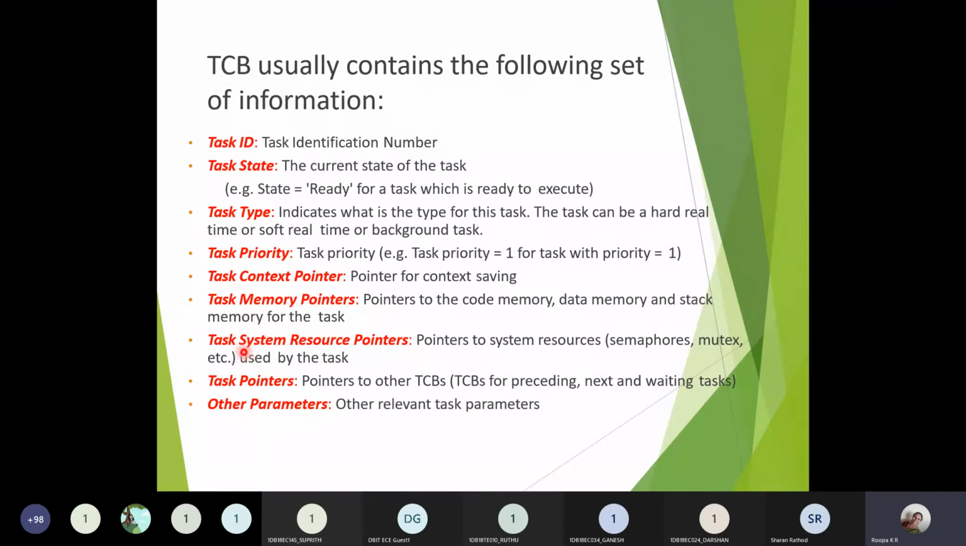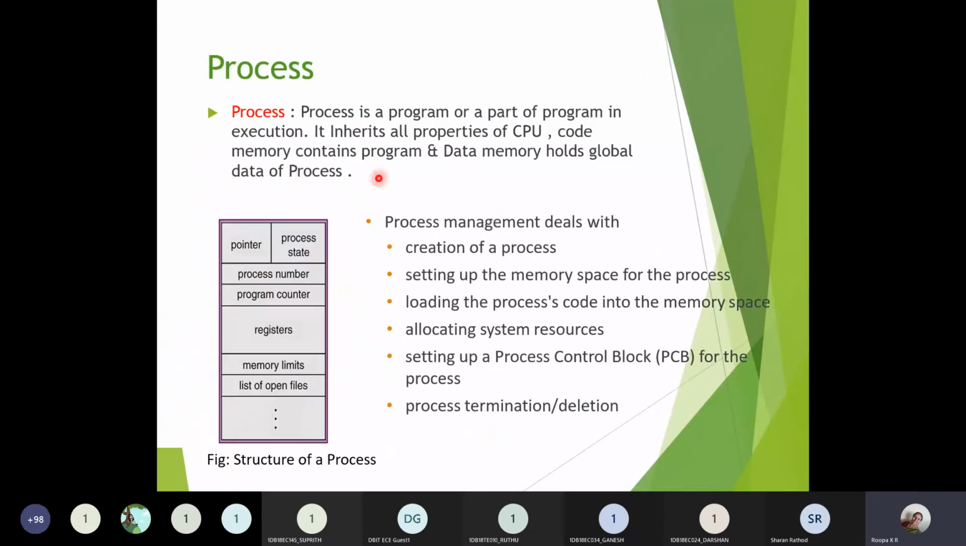So next, task system resources pointer. Suppose you have any resources related to that particular task, and how the system resources are given access during the execution of those tasks, all those things will be taken care of by this task system resource pointer. Each and every task will have task pointers through which you can identify that particular task, and you have other parameters as well. So next we'll see process.